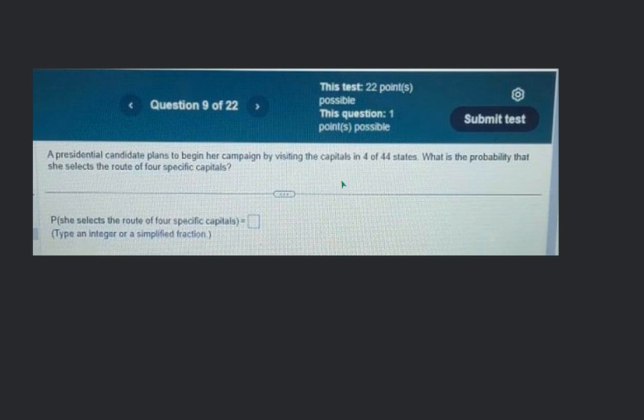Here we have to find the probability, right? As per the question, a presidential candidate plans to begin a campaign by visiting the capital in 44 states. What is the probability that she selects the route of four specific capitals? That's what the question is. Yes, I know how to find the probability.